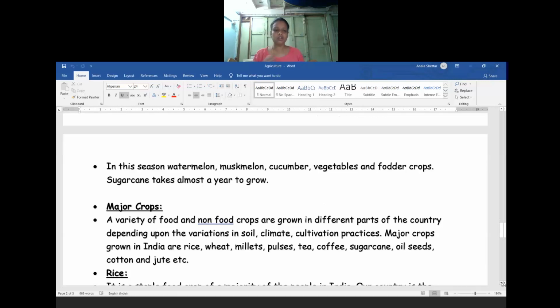In this season we grow watermelon, muskmelon, cucumber, vegetables, and fodder crops. Sugarcane takes almost a year to grow. During this period only, these kinds of crops as well as these kinds of fruits are grown in our country.